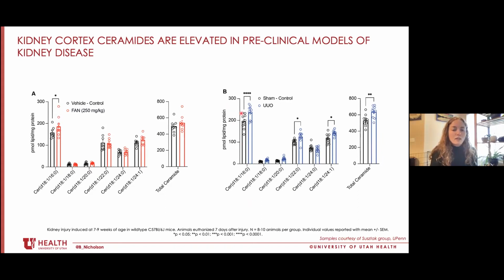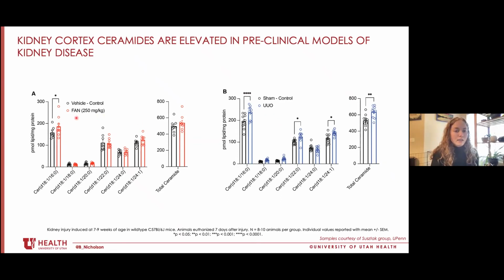On the y-axis, you're looking at lipid concentrations, and on the x-axis are individual ceramide species distinguished by their variable acyl chain length, or total ceramides. The left model of kidney disease is the folic acid nephropathy model. So that's a toxin-mediated kidney injury. On the right, we have the unilateral ureteral obstructive surgical model of kidney disease. In both cases, we see differences in ceramides.